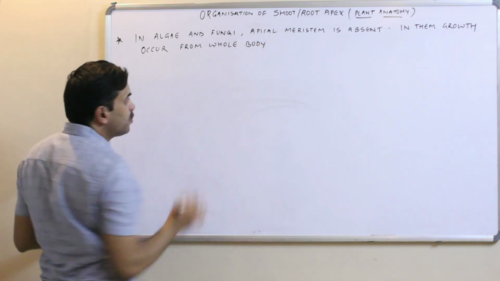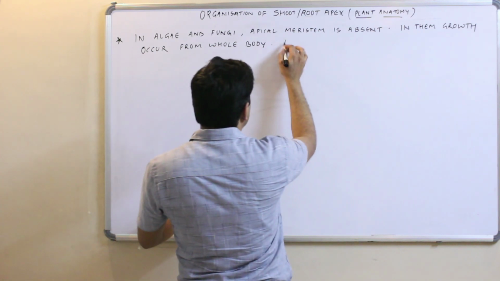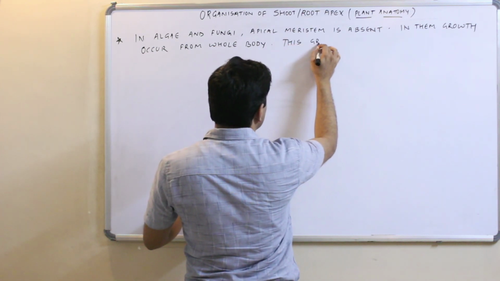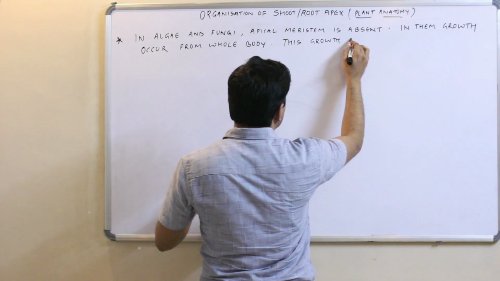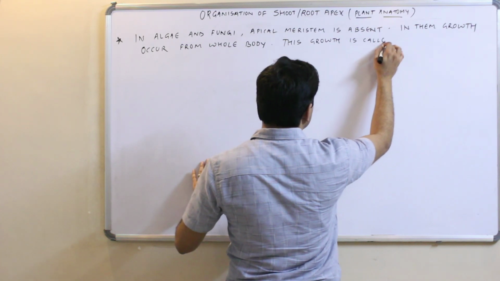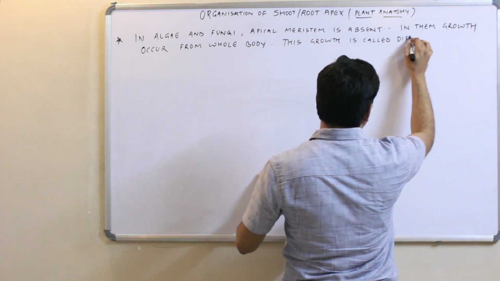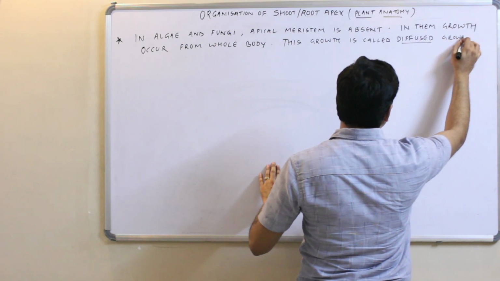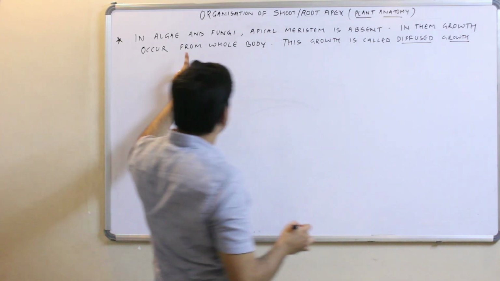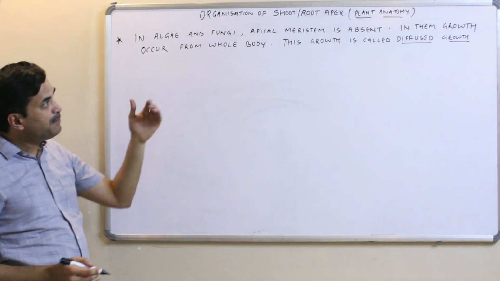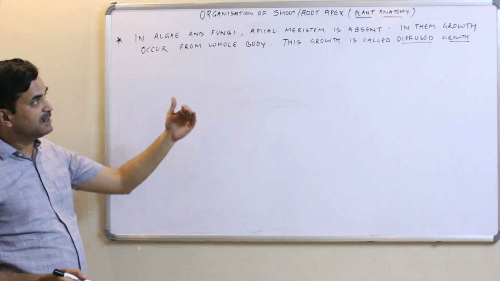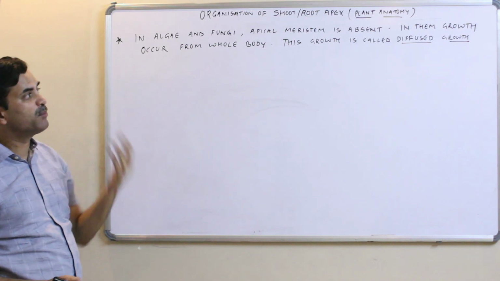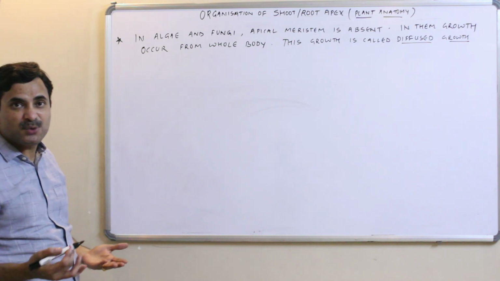Growth occurs from the whole body, and this growth is called diffused growth. Are you getting it? In algae and fungi, apical meristem is absent. In them, the growth occurs from the whole body, and this is called diffused growth.